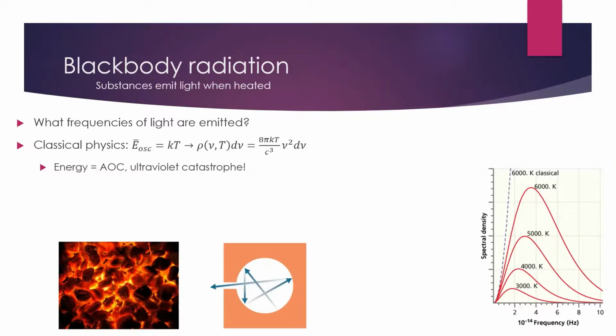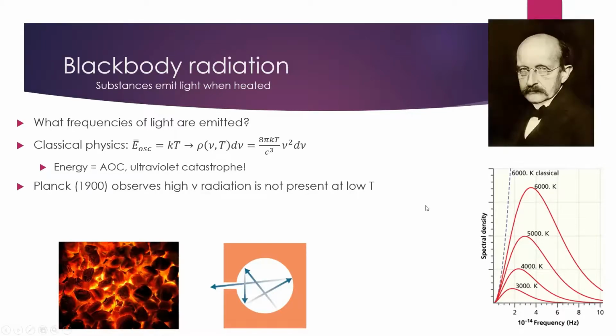So to solve this problem, again, classical physics is not quite working. We have German physicist Max Planck in about 1900. And he has a critical observation here. So what we're going to do is look at the 6,000 Kelvin curve and the 3,000 Kelvin curve. And what he notices is that if we go out to 8 times 10 to the 14th frequency, there's nothing coming out of the 3,000 Kelvin one. So this relatively low temperature is not emitting any light with frequencies of 8 times 10 to the 14th. However, our high temperature one is emitting quite a bit of light at that frequency.